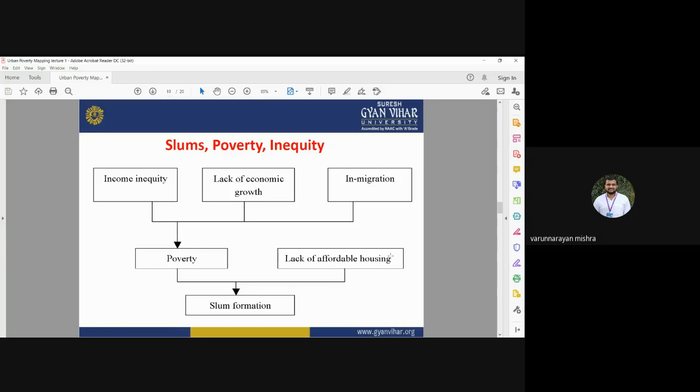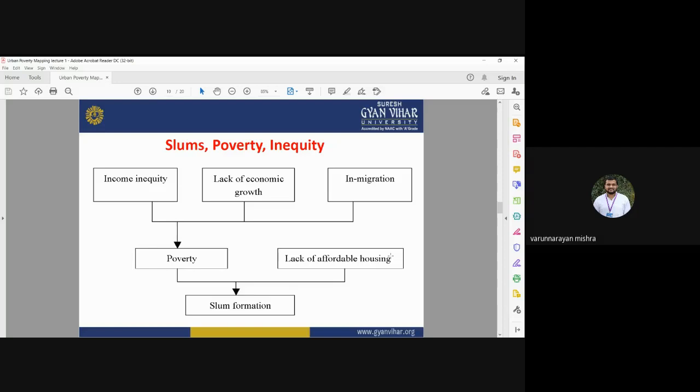If someone goes to the urban area for better economic benefit, for better education, but they don't have their own land, so they start living in a place where they start creating slums. So slums may be formed because of inequity in the income, because of the lack of economic growth, and because of in-migration.